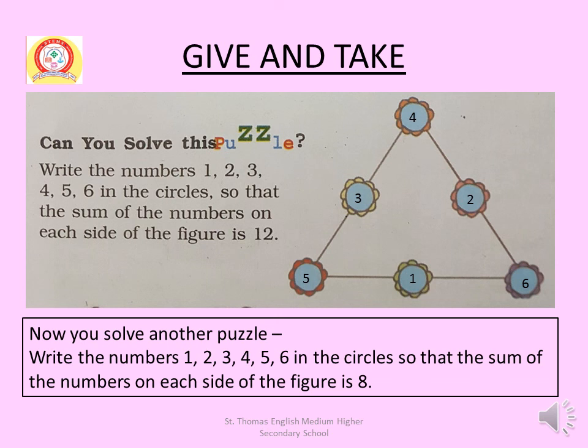I am giving you another puzzle for this figure, where you write 1, 2, 3, 4, 5, 6 in the circles so that the sum of numbers on each side of the figure is 8. You will do it at home. This is your homework.